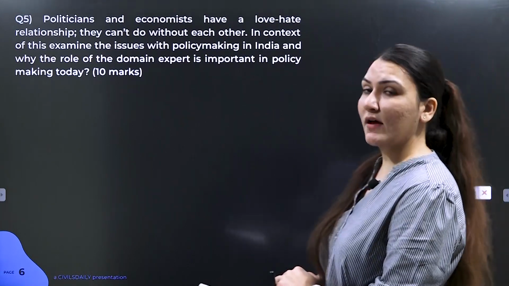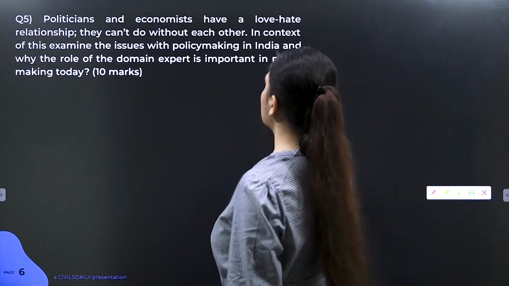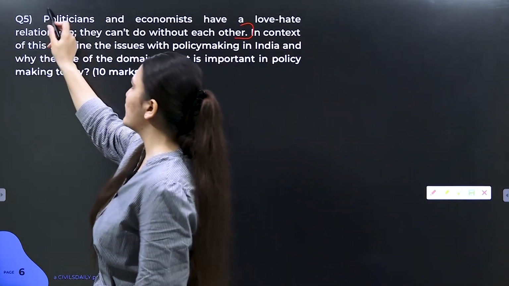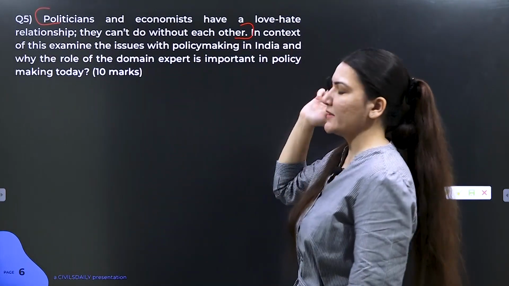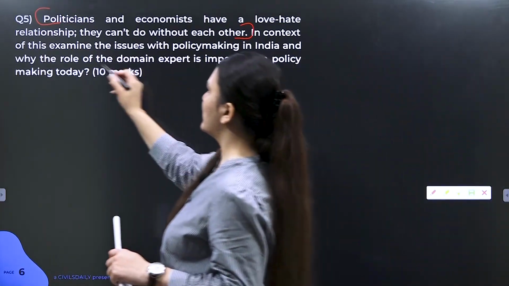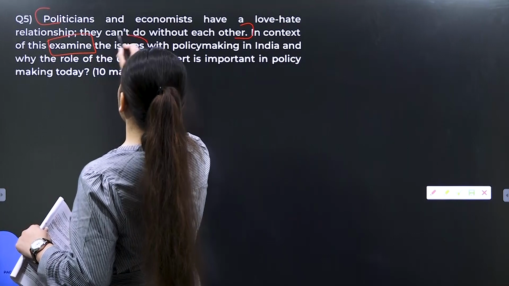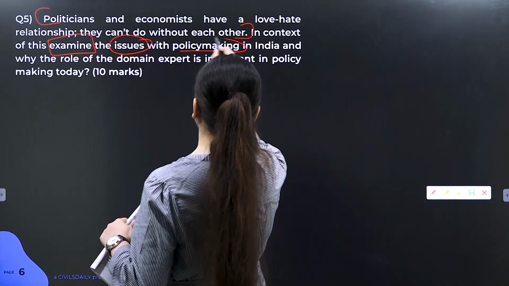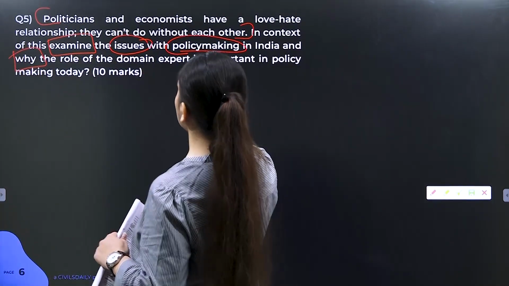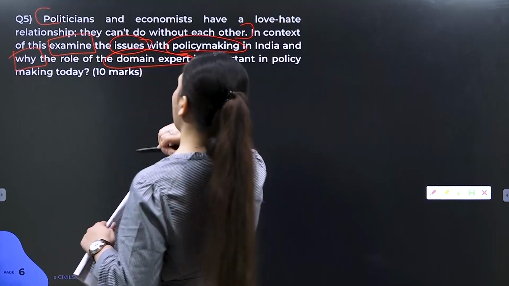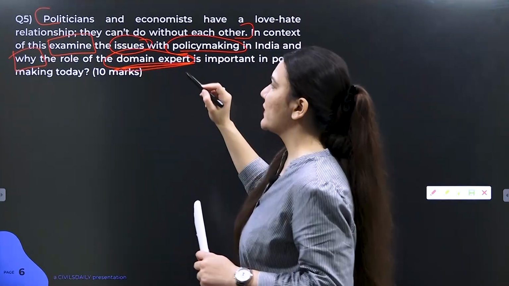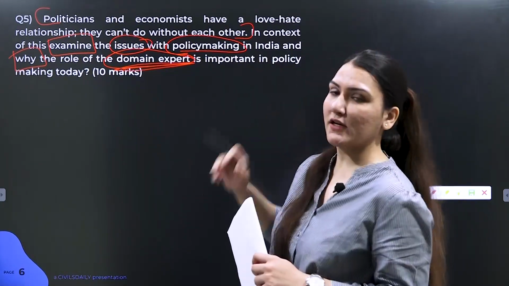Now you need to understand the main keyword here. The context has already been provided in your answer. This is not a major sentence to be focused upon. This just basically forms the premise of the question. Now in context of this, examine the issues. This "examine" is our keyword. Examine the issues with policy making in India, and why, which is another directive word, the role of domain expert is important in policy making today. This domain expert is our major keyword, and "examine" and "why" are our directive words.